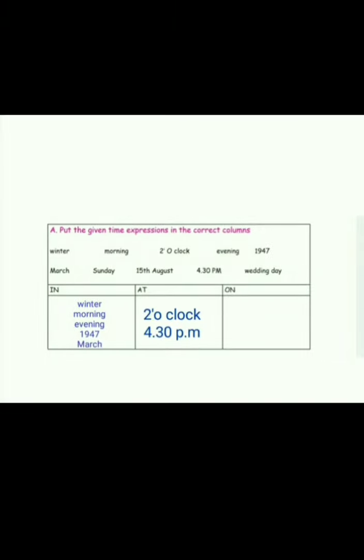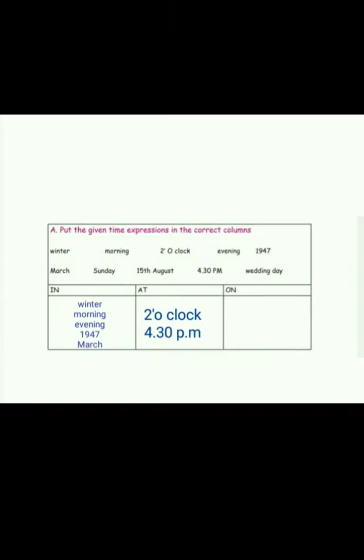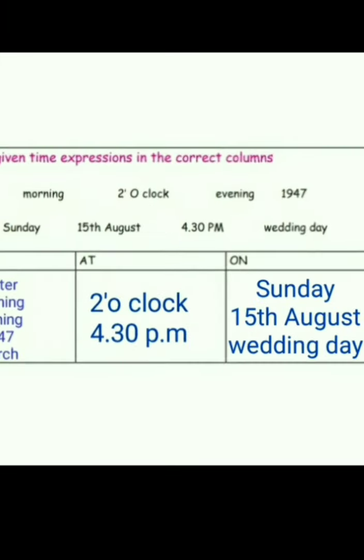Next one, at 2 o'clock, at 4:30 p.m. To refer to the time we have to use at. Next one, on. On Sunday, on 15th August, on wedding day. On is used to refer to days of the week and it's used for dates.